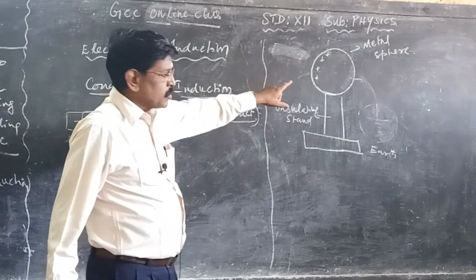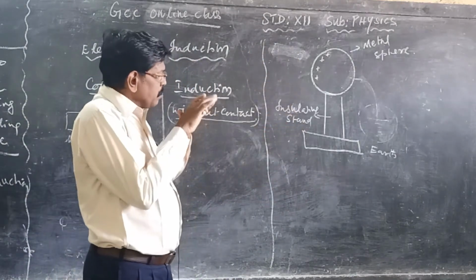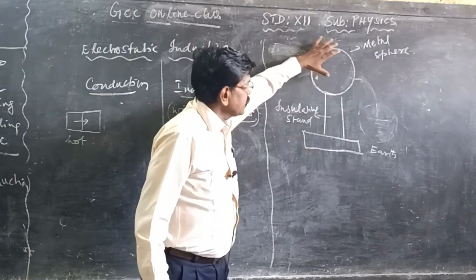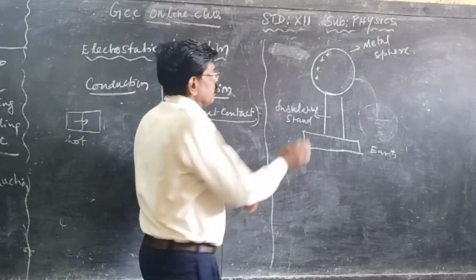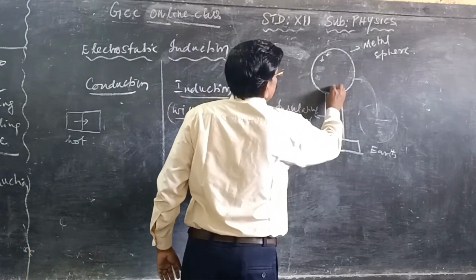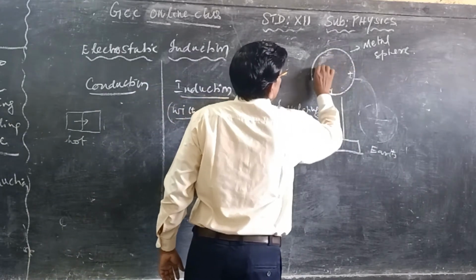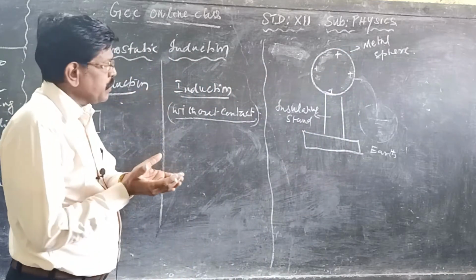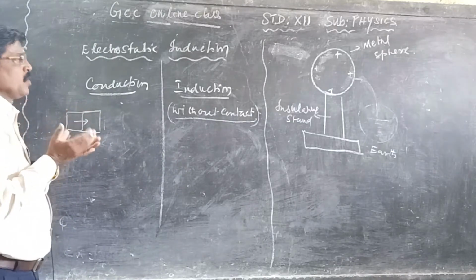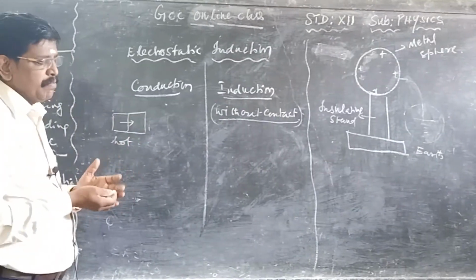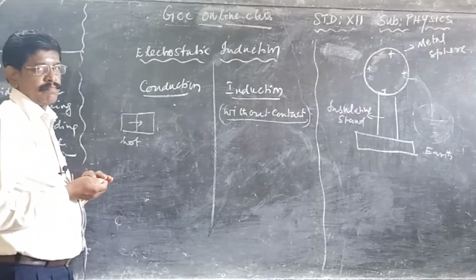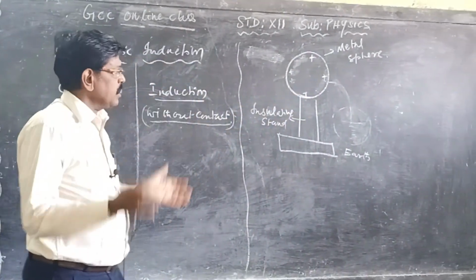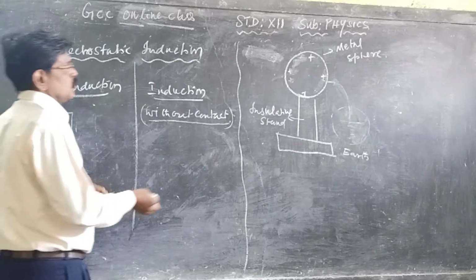When you remove the rod, all the charges, by the property of charges, will not reside at only one point. They will be distributed uniformly to all the parts, because the conductor is spherical in shape. It is a uniform sphere. If it is an arbitrary shape, there may be some variation; that we are going to see later. Since it is a uniform shape, the charges are distributed and arranged uniformly.